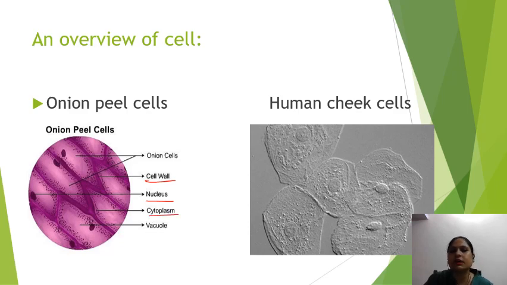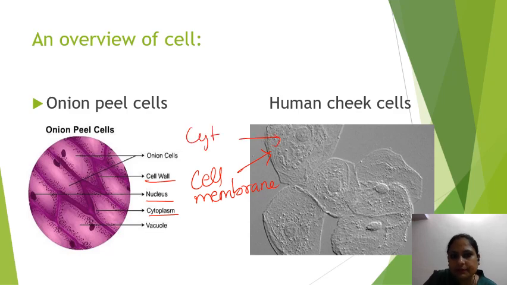These three structures are observed in almost every cell. The human cheek cell lacks a cell wall, whereas the onion peel cell has a cell wall because it is a plant cell.